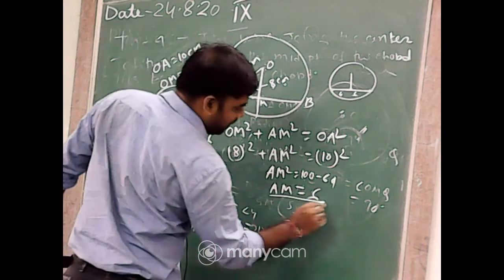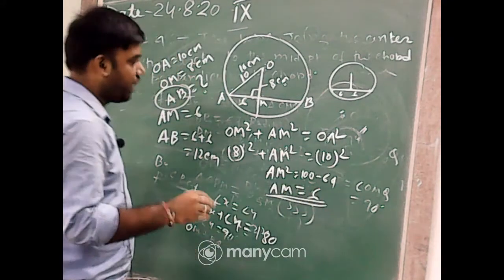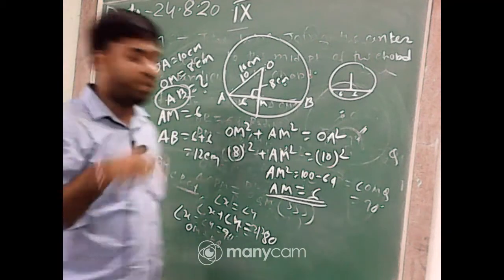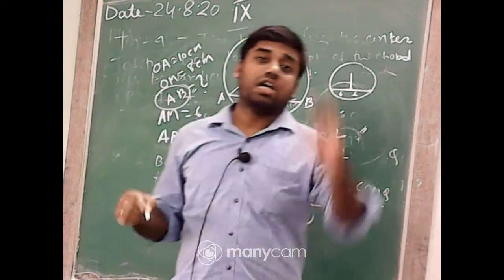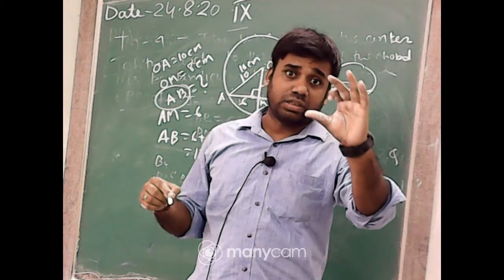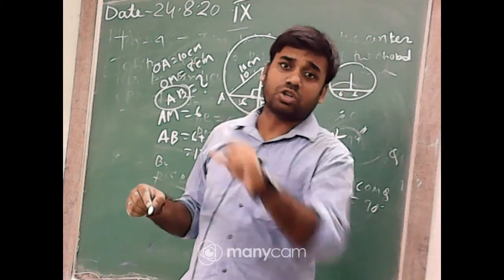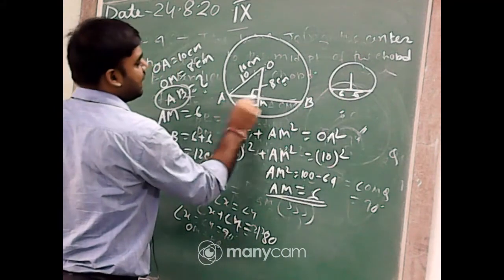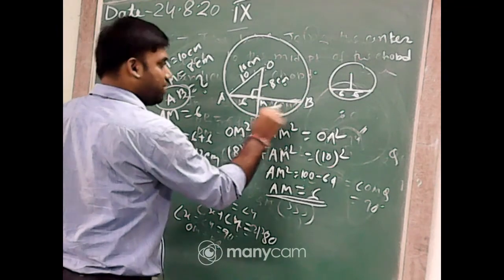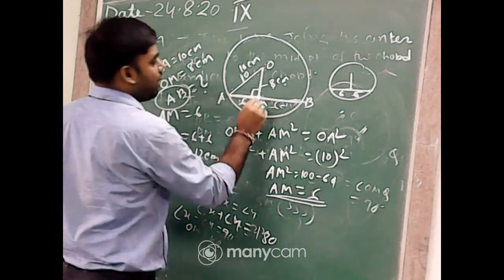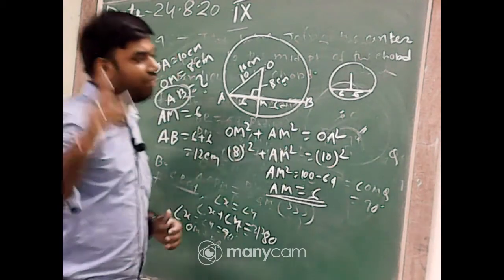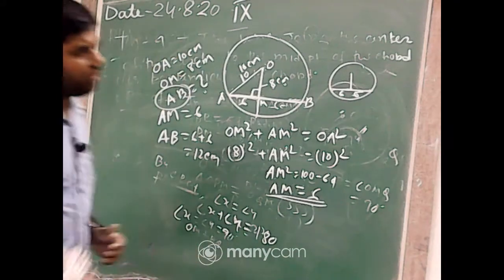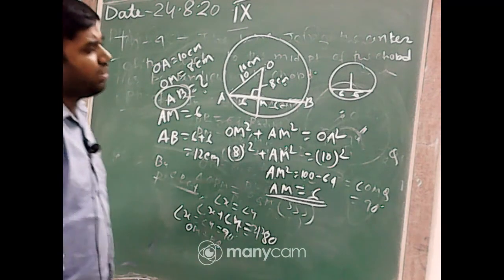Got it, Rajanna, Amrita? AM equal to 6 centimeter. As AM equal to 6 centimeter, BM must also be 6 centimeter, because in the previous theorem we learned that the radius bisects the chord. It means if it is 5 centimeter, the other part is also 5 centimeter. Now we have calculated this as 6 centimeter, so the other will also be 6 centimeter. Now AB equal to this one plus this one, 6 plus 6 equal to 12 centimeter. Okay? Got it? Ashraful, did you get that point or not?